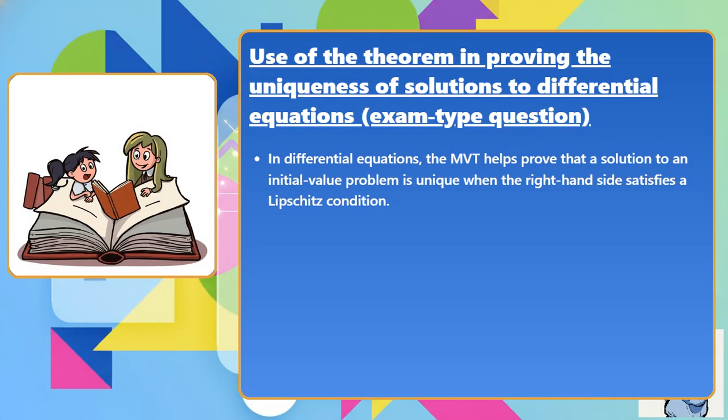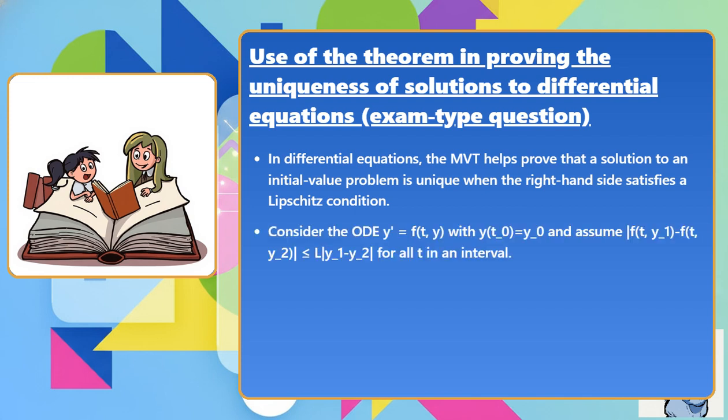In differential equations, the mean value theorem helps prove that a solution to an initial value problem is unique when the right-hand side satisfies a Lipschitz condition. Consider the ordinary differential equation y' = f(t, y) with y(t0) = y0, and assume |f(t, y1) minus f(t, y2)| is less than or equal to L times |y1 minus y2| for all t in an interval.